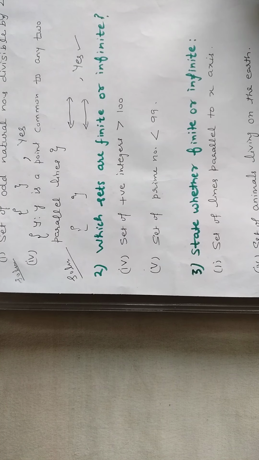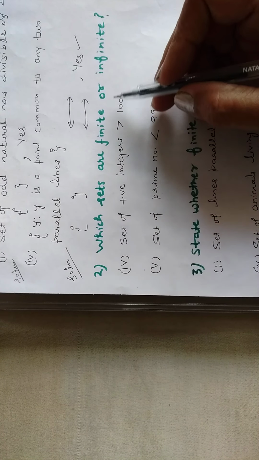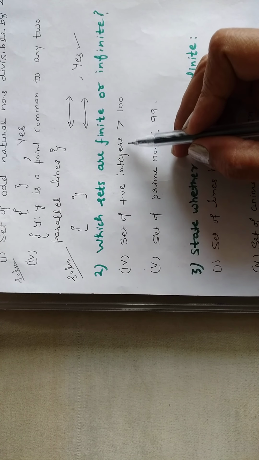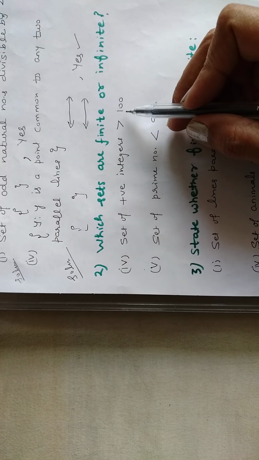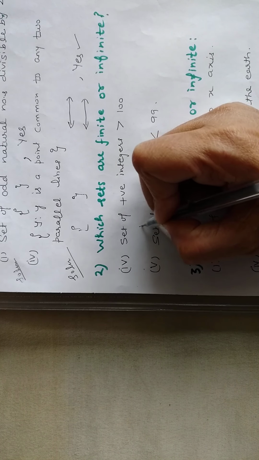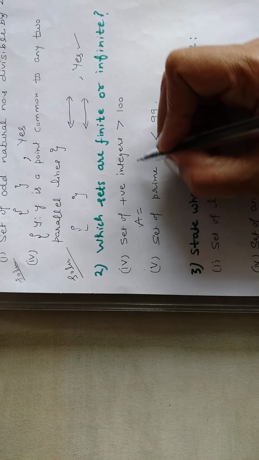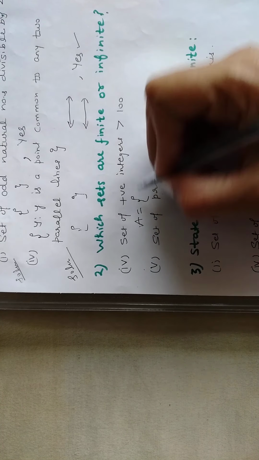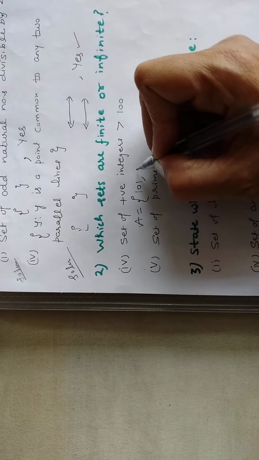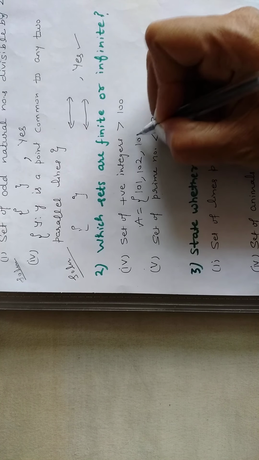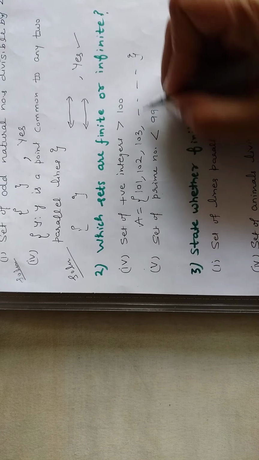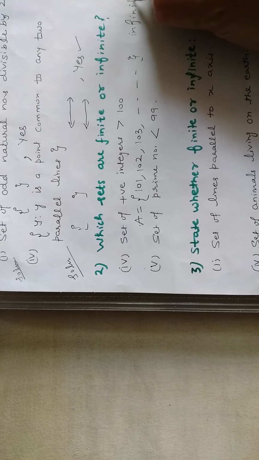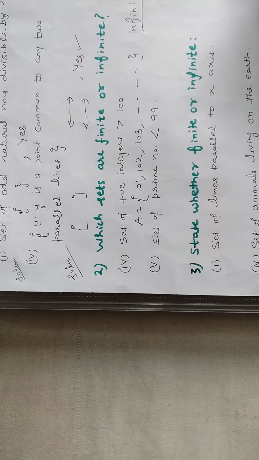Next, which sets are finite? Second question, which sets are finite or infinite? Fourth part, set of positive integers greater than 100. Firstly, we write them in roster form. Suppose A is the set. You have to write the positive integers which are greater than 100. So the positive integers greater than 100 will start from 101, then 102, then 103 and so on. Is it finite or infinite? Clearly it is infinite because there is no ending.